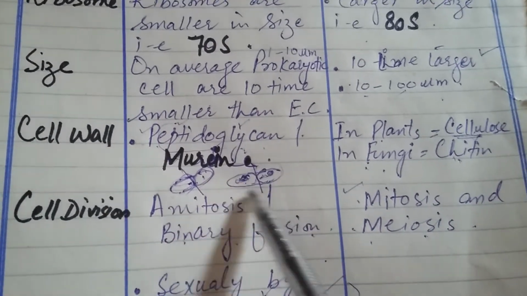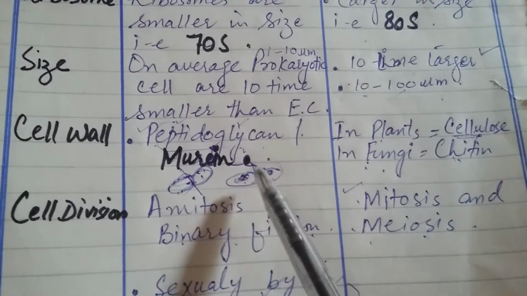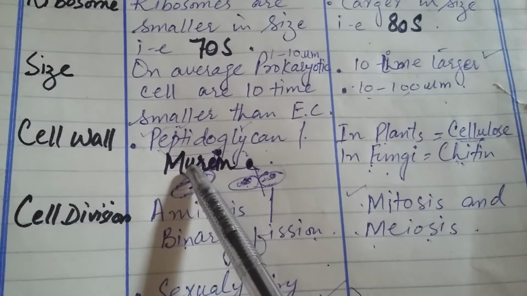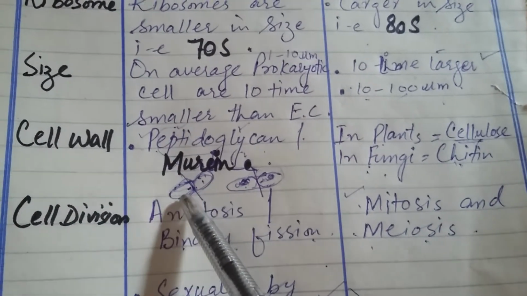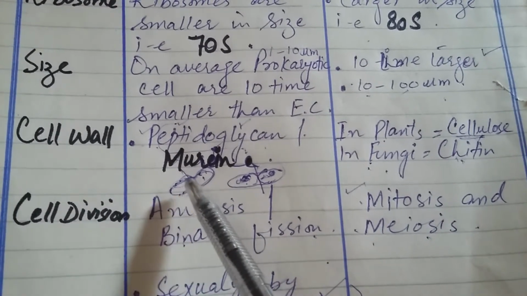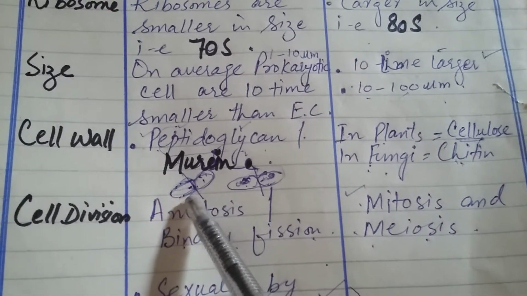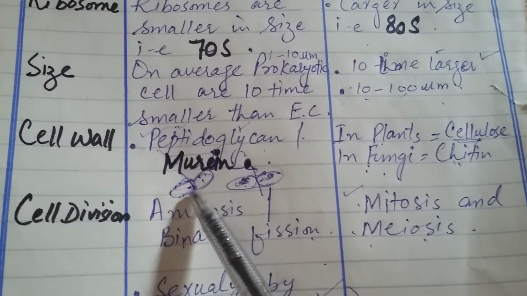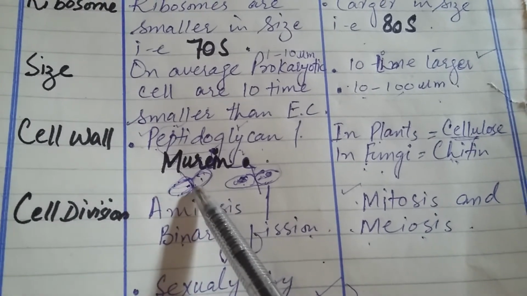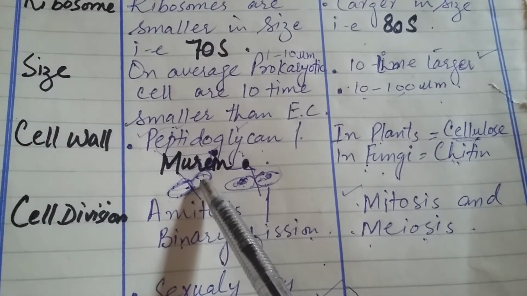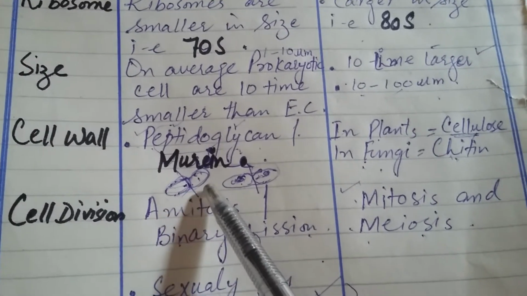This is known as binary fission, in which the organism divides into two parts, right? First there is cytokinesis, the cell cytoplasm divides, and then with time the cell wall forms around each cytoplasm. So here the organism divides into two organisms. This is known as binary fission.